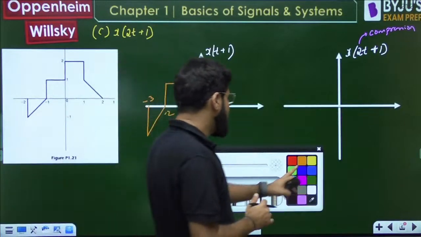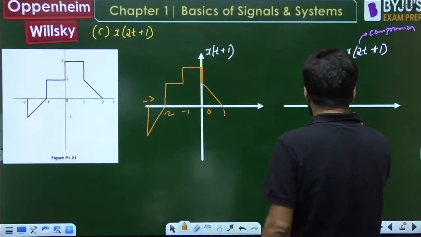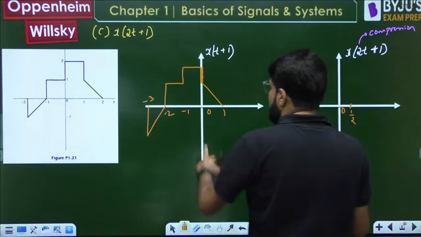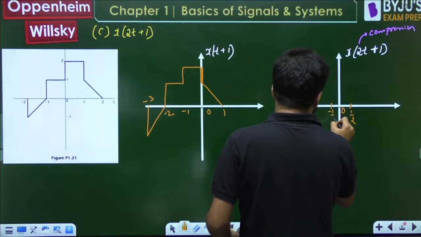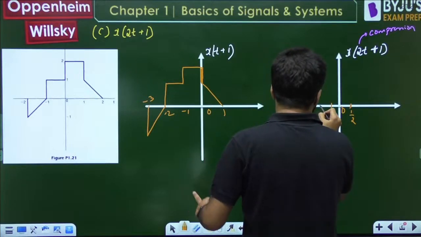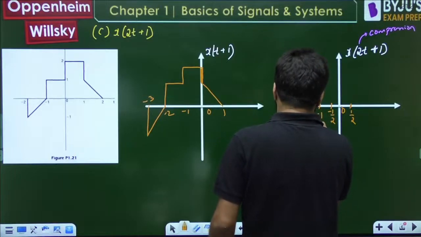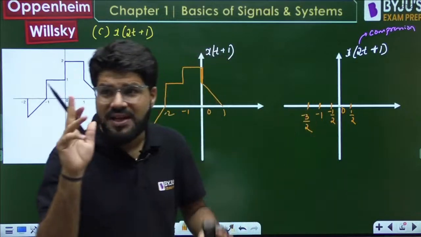So the origin remains the origin. The point 1 will come to 1 by 2. The point minus 1 will come to minus 1 by 2. Minus 2 by 2 will be at minus 1. And the waveform starting at minus 3 will actually start at minus 3 by 2. All values of time compressed, that is divided by 2.